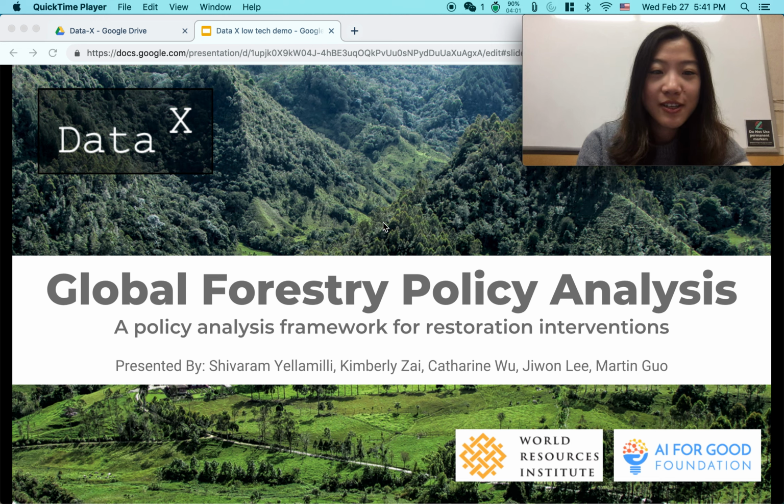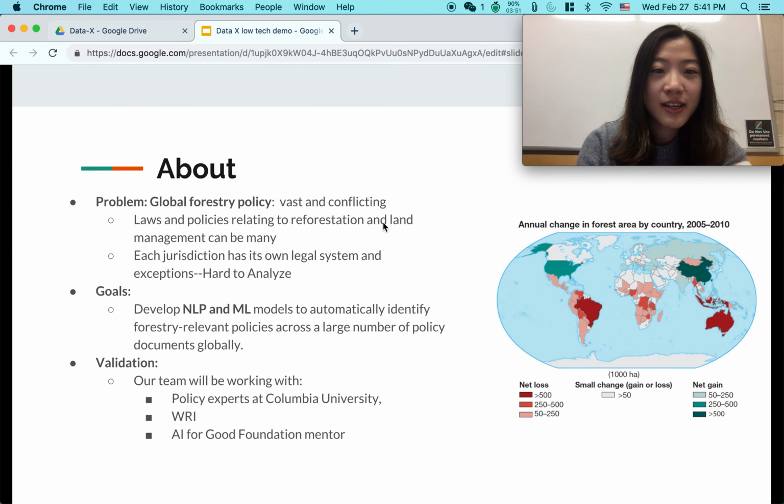So today we're going to introduce you to the project for the semester, Global Forestry Policy Analysis. So first of all, I'm going to give you a brief introduction about the project.